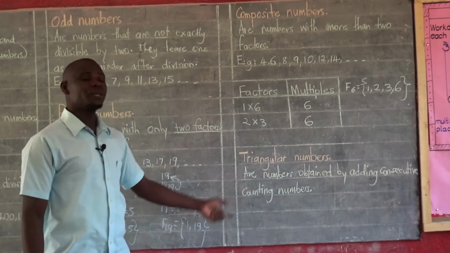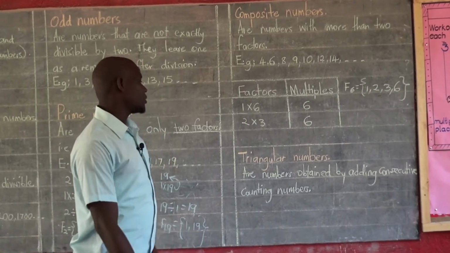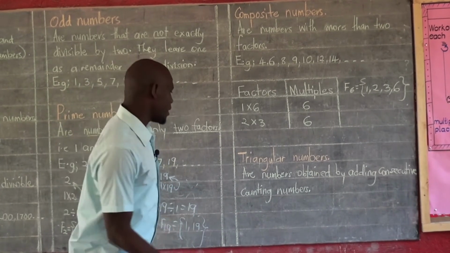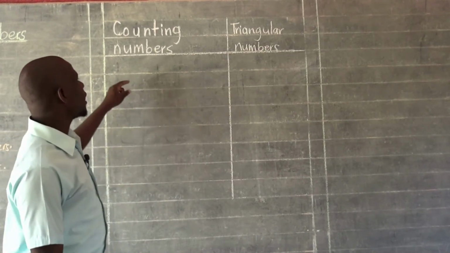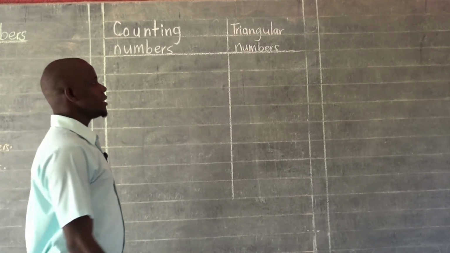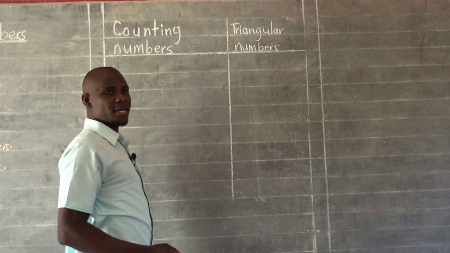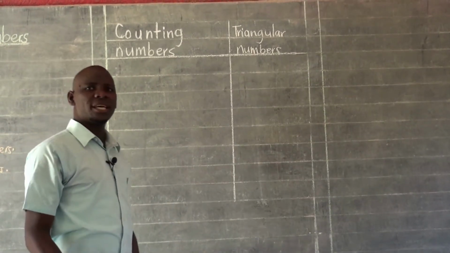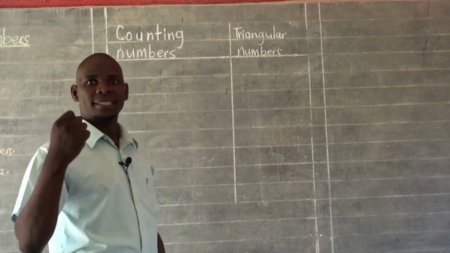So this statement tells us very well how we obtain triangular numbers, that we simply need to keep adding consecutive counting numbers. We are going to try it out from our table here. We are going to add counting numbers right from this other side of the table. Then the sum of the counting numbers we are adding will provide us triangular numbers this other side. Remember, we said the first counting number gives us exactly the first triangular number.